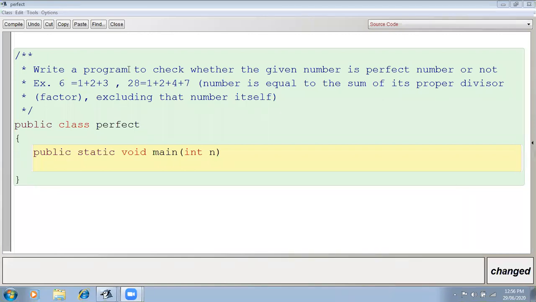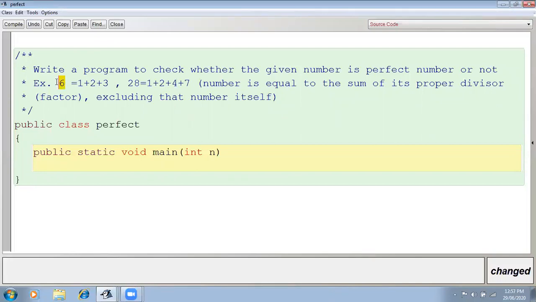Okay, now see, write the program to check whether the given number is perfect or not. First of all, what is the perfect number? Perfect number is the number where the sum of its proper divisors, means the factors, will give you this number. Suppose I'm having 6, so the factors of 6 are 1, 2 and 3. Excluding that number, means 6 is also a factor of 6, but we will not consider 6 as the factor of this number. So 1 plus 2 plus 3 will be 6. So again you are getting the original number.